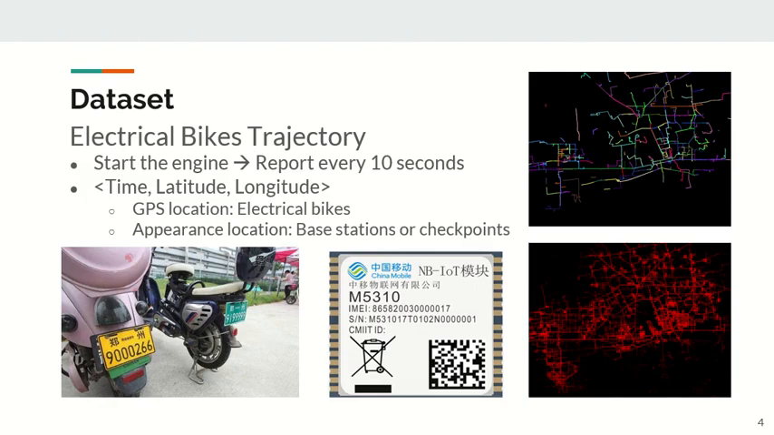Our work is based on individual electrical bike trajectories. The narrowband IoT module is deployed on the license plate of the bike. When we start the engine, it begins to report records every 10 seconds. The record contains the timestamp and the location. This location has two classifications. The first one is the GPS location of this electrical bike, and the other one is the appearance location, which is the location of the base station or checkpoint that covers this electrical bike.